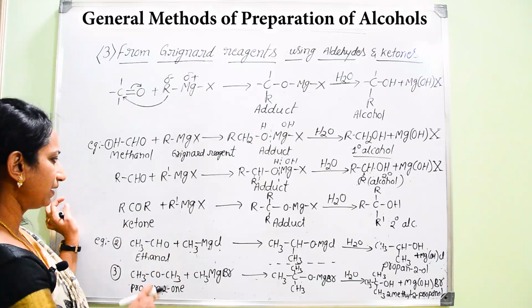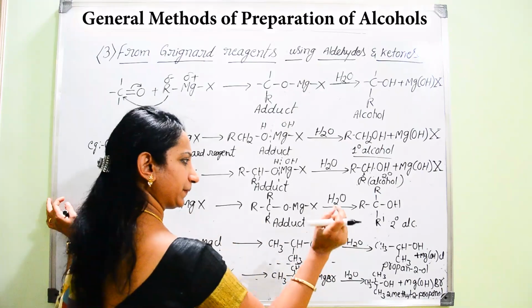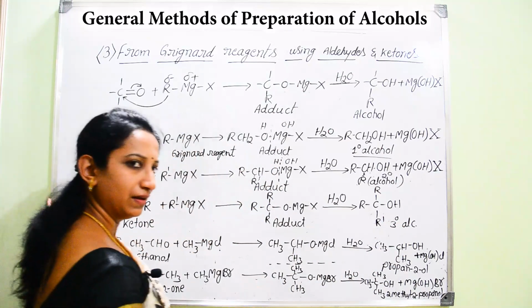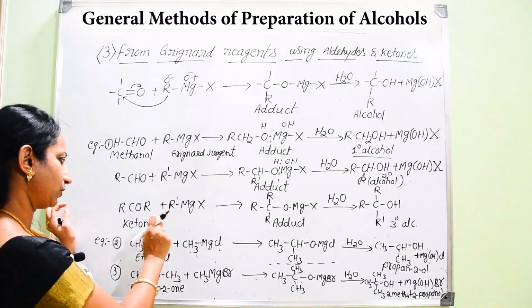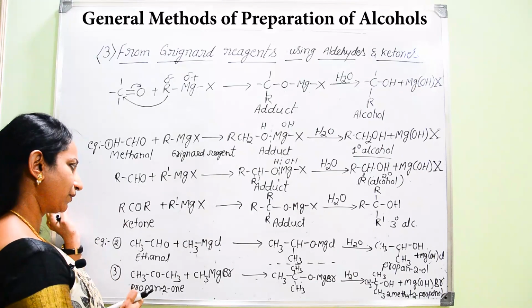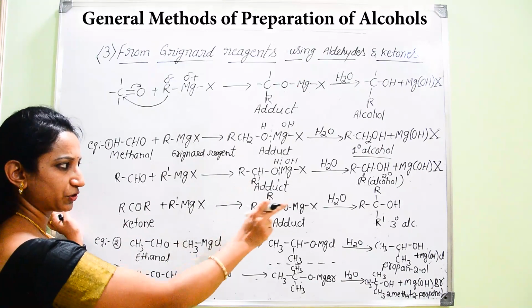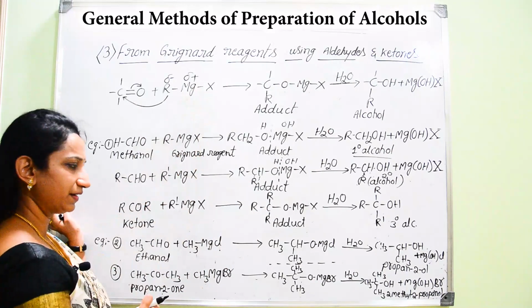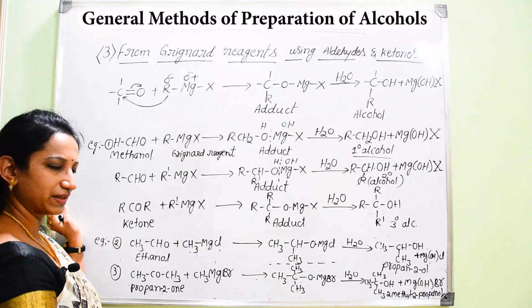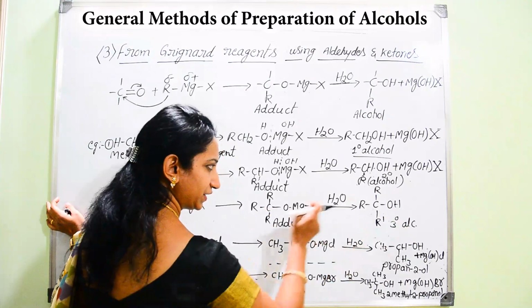Next, if you want to prepare tertiary alcohol, how are you going to prepare it? You have to start with ketones. Just remember that if you want to prepare tertiary alcohols using Grignard reagents, the Grignard reagent should interact with ketones. Only then is it possible to get the tertiary alcohol.